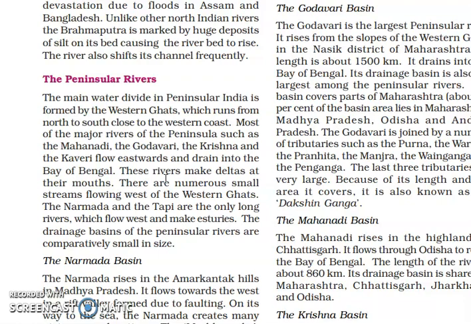Then you can see that the east flowing rivers are making deltas. You all already know the meaning of deltas. But in the case of the west flowing rivers, they are not making deltas, they are making estuaries. Now what is an estuary? When the river or the stream is going to mix with the ocean, at that place a feature forms, and that is called an estuary. That is not a new landmass.